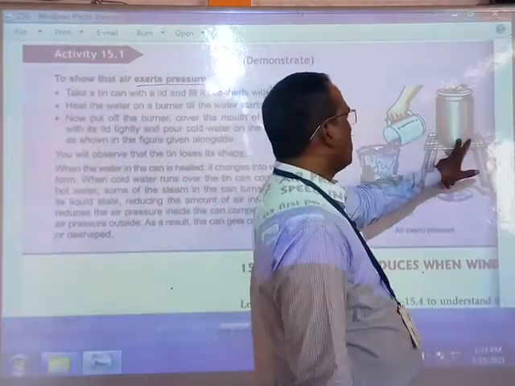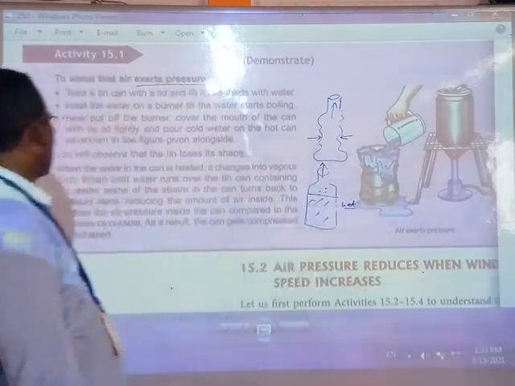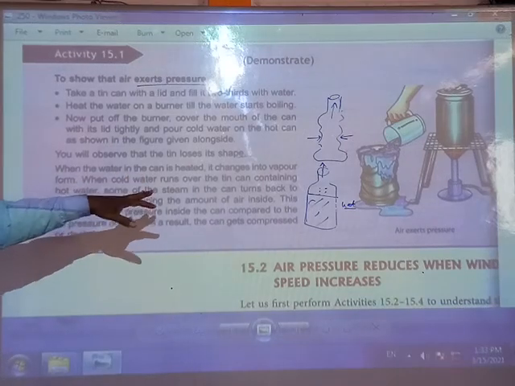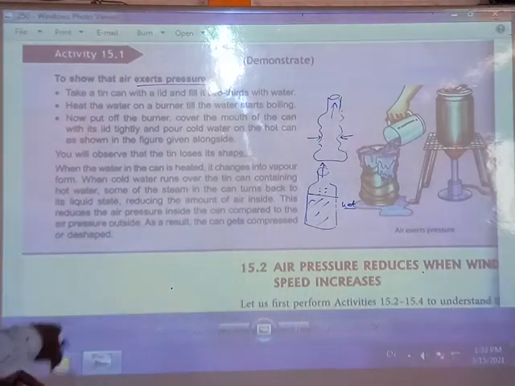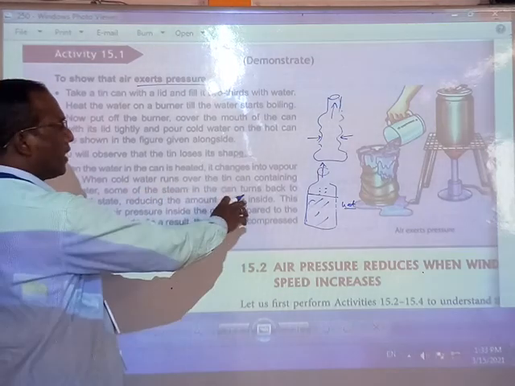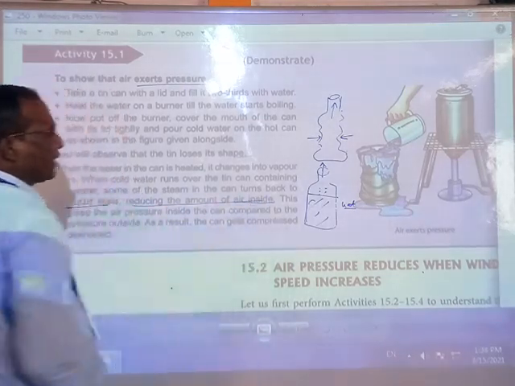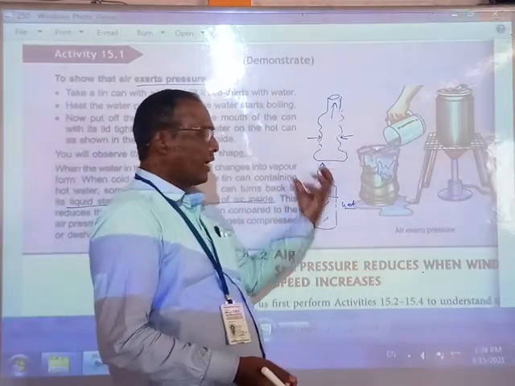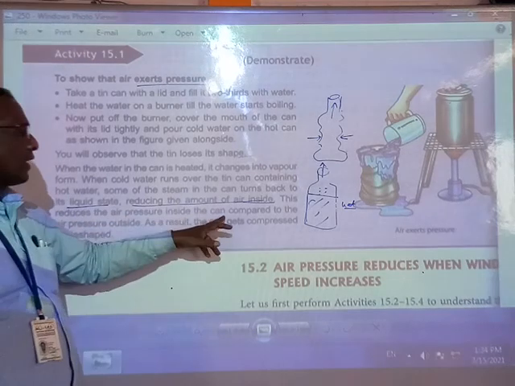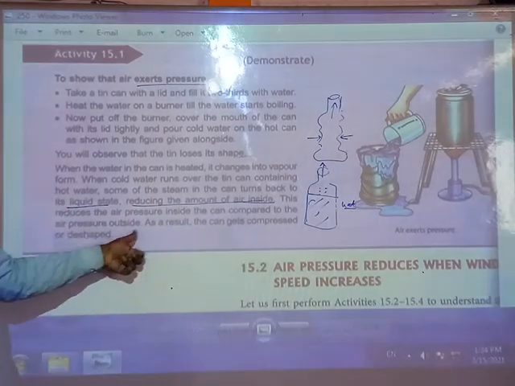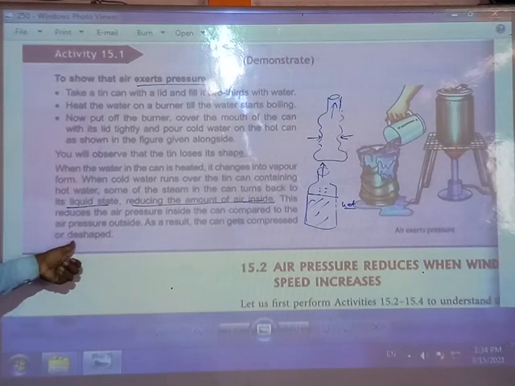What do you observe about the shape? Whenever you pour cold water, the shape will change. When the water in the can is heated, it changes into water vapor. When the cold water runs over the can containing the hot water, some of the steam in the can comes back to its liquid state, reducing the amount of air inside it. That means the amount of air will be reduced, so the air pressure inside the can is reduced compared to the air pressure outside. As a result, the can gets compressed or dished.